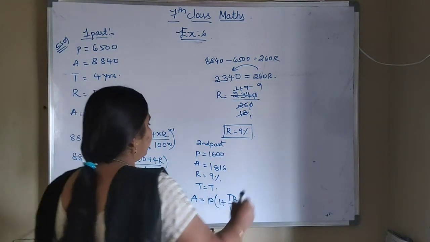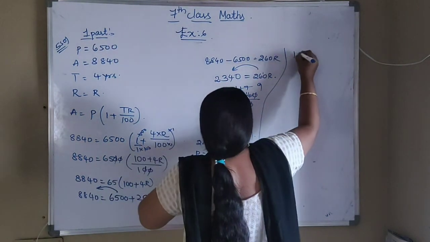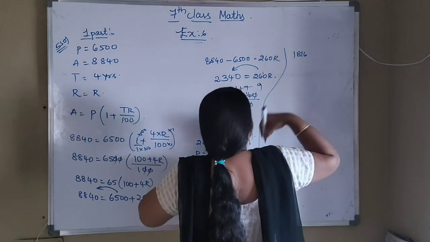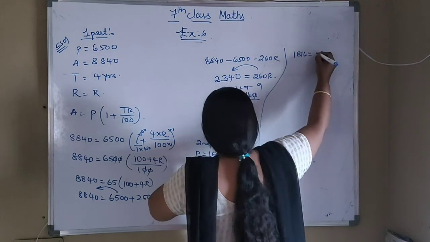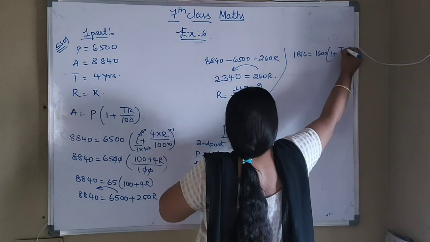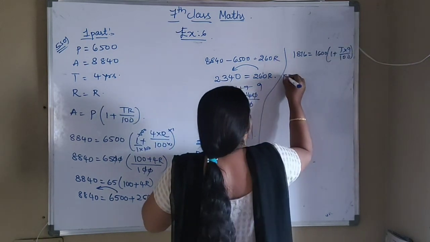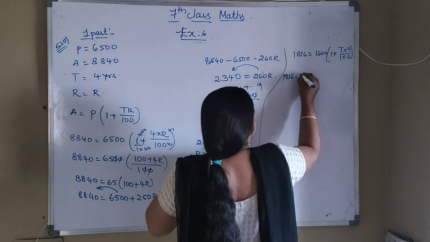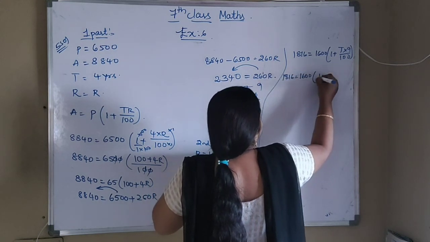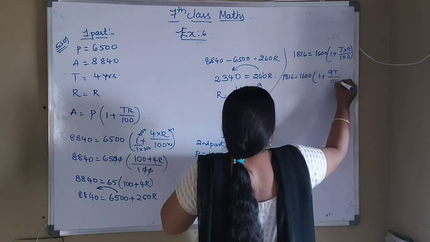What is the amount value? The amount value is 1,816, and the principal value is 1,600. 1 plus time, which we don't know, into the rate of interest, 9, by 100. So 1,816 equals 1,600 into 1 plus t into 9 by 100.